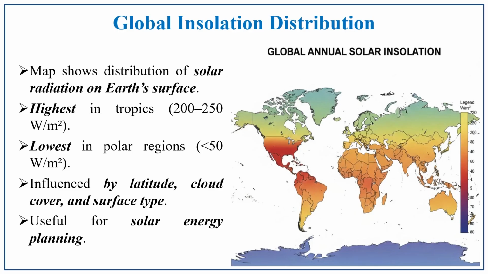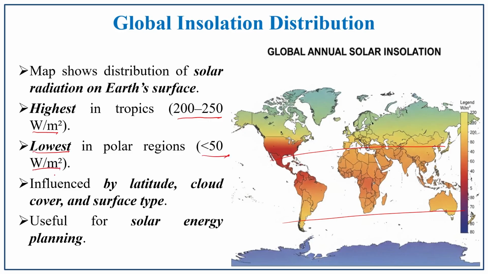Global insolation distribution. How is solar insolation distributed across the world? It is highest in the tropics. You can see in the map that the tropical regions are very hot, and 200 to 250 watts per square meter is received in the tropical region, and in the polar region the insolation received is lowest, below 50 watts per square meter.